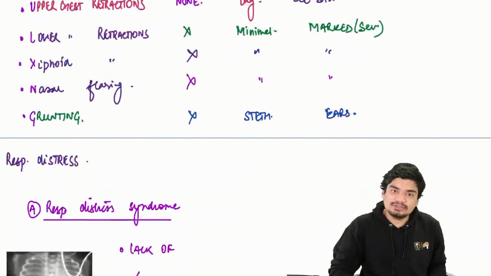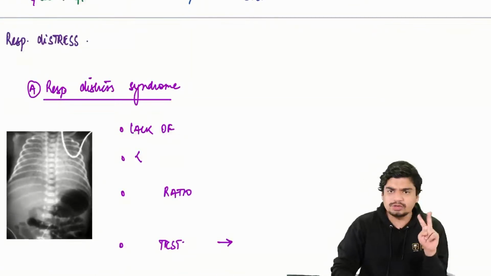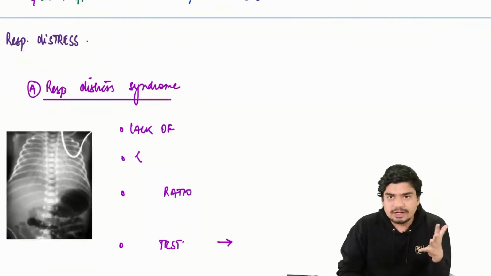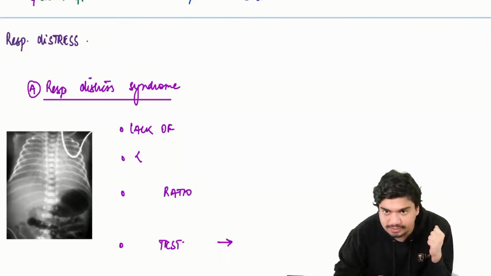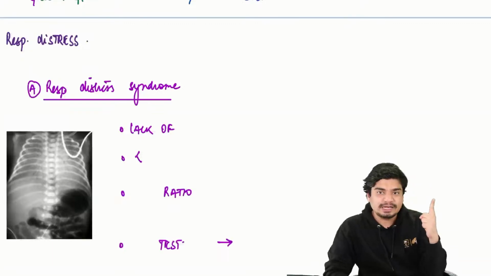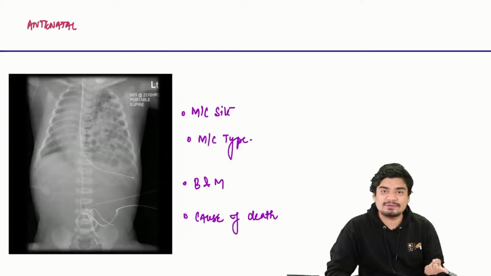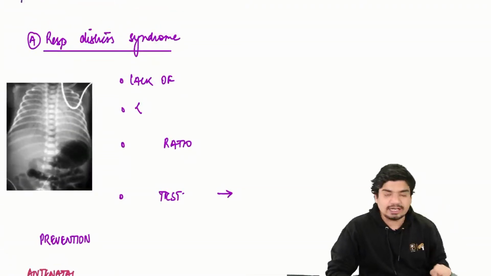Coming to respiratory distress, some important respiratory distress disorders. Only 2 disorders I'll cover today. I can't cover everything in detail today, obviously, because it's a one shot. But the 2 most important, which have been asked very frequently: one is respiratory distress syndrome, the other is congenital diaphragmatic hernia. So let's discuss respiratory distress syndrome.